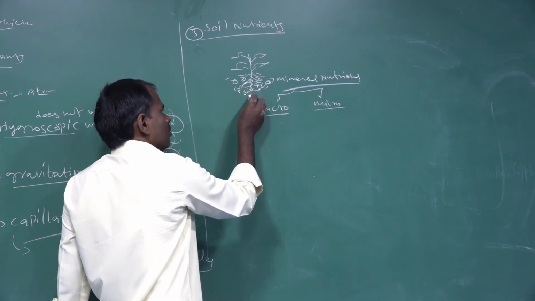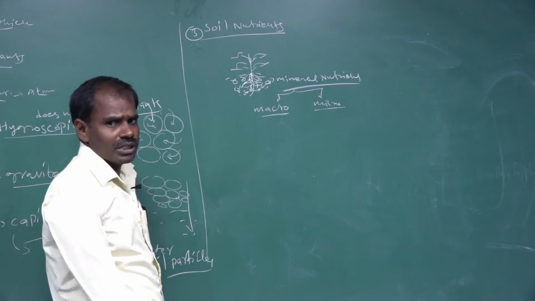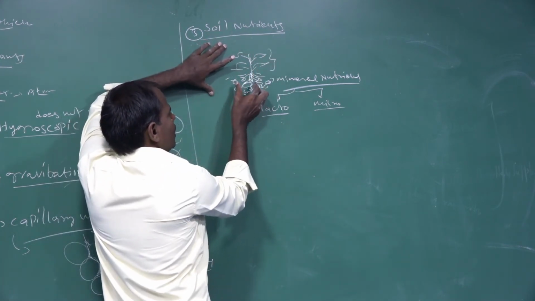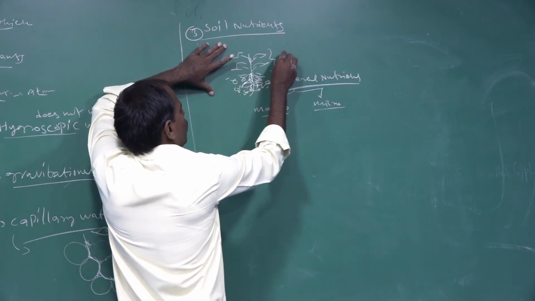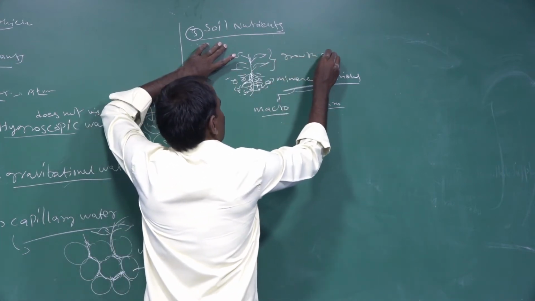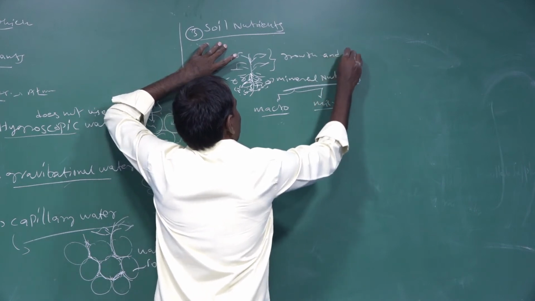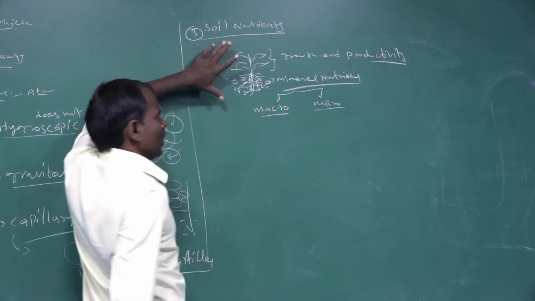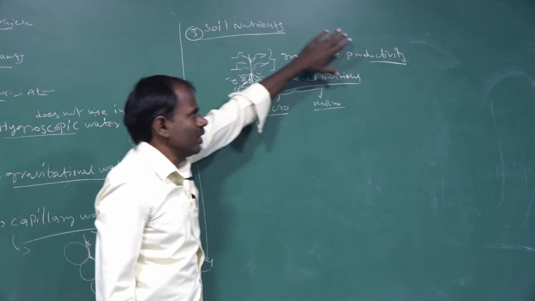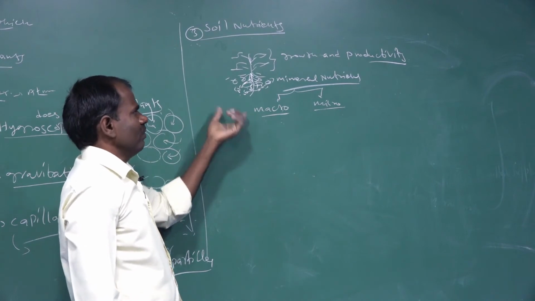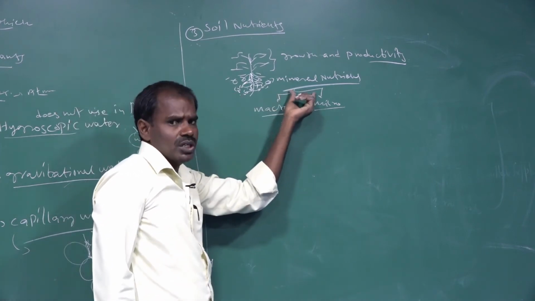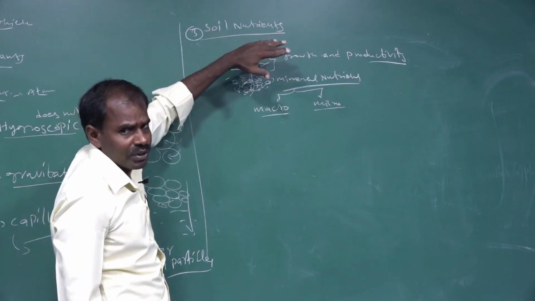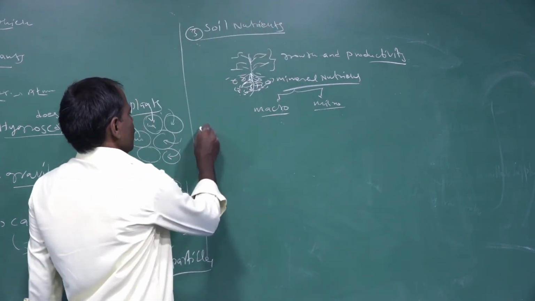These mineral nutrients are absorbed only by the root hairs. The root hairs absorb the minerals, and these minerals are used for the growth and productivity of plants. They are used in the formation, growth and development of plants. These mineral nutrients are found only in soil particles. This type of nutrition is called soil nutrients.